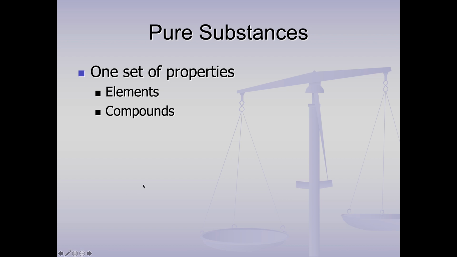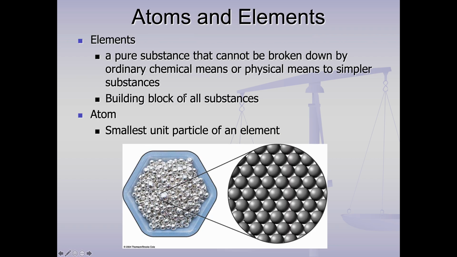So let's talk about the two types of pure substances. So elements are the fundamental substances. They cannot be broken down to simpler substances. They're the building blocks of all substances. And I'm going to say it now. The smallest piece of an element is called an atom. So you can write that down as a definition. The smallest piece of an element is an atom. The smallest piece of an element that is still that element. The smallest piece of gold is a gold atom. The smallest piece of iron is an iron atom.